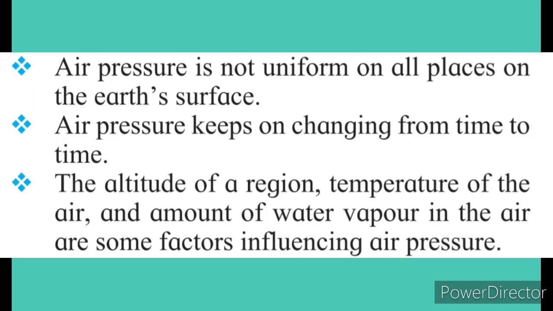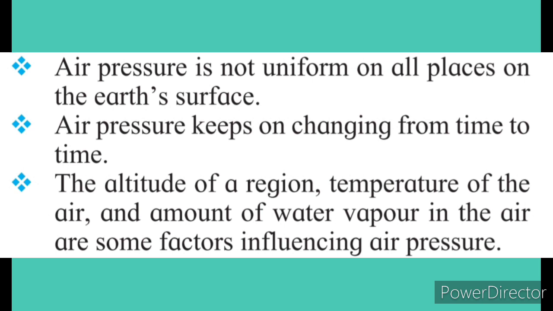Okay, there are variations, meaning changes, in the air pressure. First, air pressure is not uniform on all the places on the earth's surface. Second, air pressure keeps on changing from time to time. Third, the altitude of a region, temperature of the air and the amount of water vapor in the air are some factors influencing the air pressure. So that means air pressure is not same all over the earth's surface.